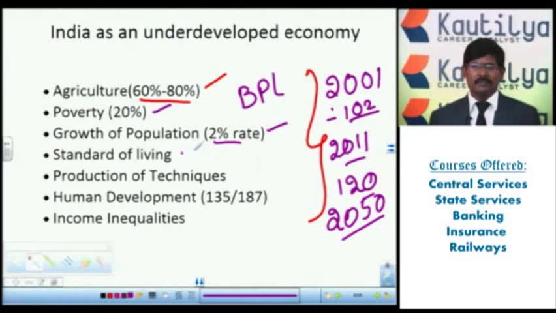We are unable to provide even basic facilities because of this. The standard of living in India is very low, so again we call it an underdeveloped economy.